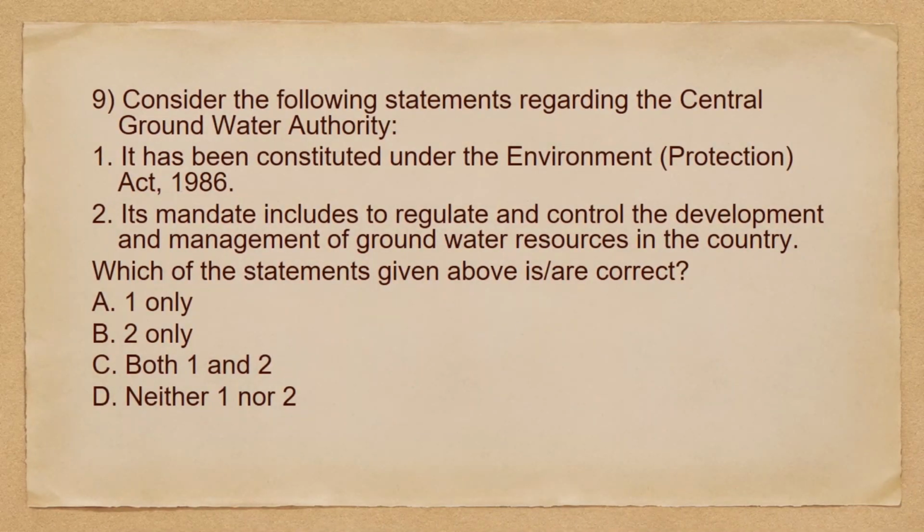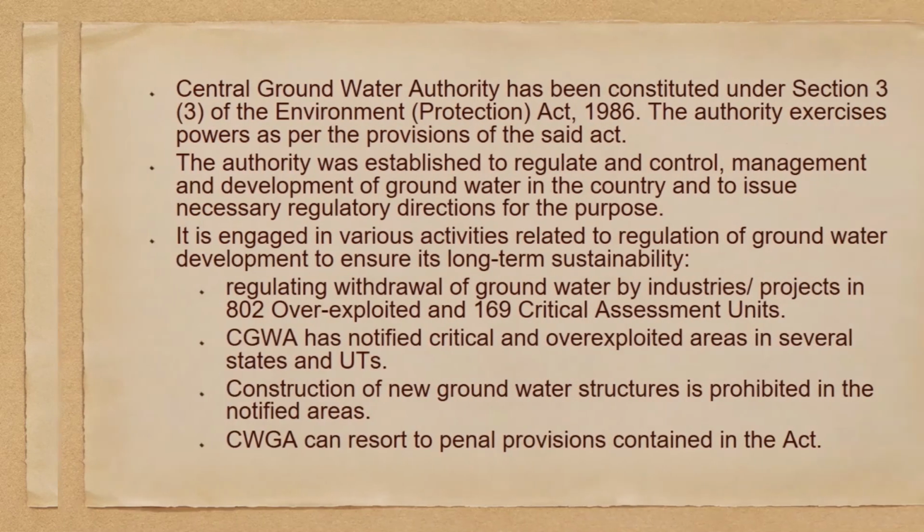Consider the following statements regarding the Central Groundwater Authority. 1. It has been constituted under the Environment Protection Act of 1986. 2. Its mandate includes to regulate and control the development and management of groundwater resources in the country. So we have to choose the correct statements. So the options are 1 only, 2 only, both 1 and 2, or none of the above. So both the statements are correct. So C will be the correct option. Let's look into the explanation.